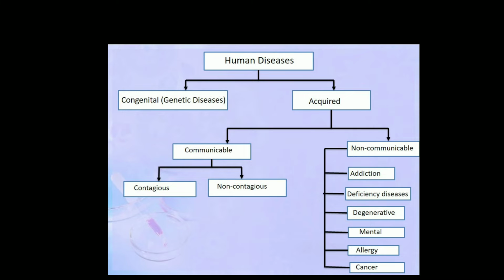These acquired diseases are again classified into two types: communicable and non-communicable diseases. Communicable can be contagious or non-contagious. Whereas non-communicable diseases include diseases caused due to addiction of drugs and various other substances, and deficiency diseases, which are caused due to the deficiency of various nutrients like carbohydrates, proteins, vitamins, minerals.